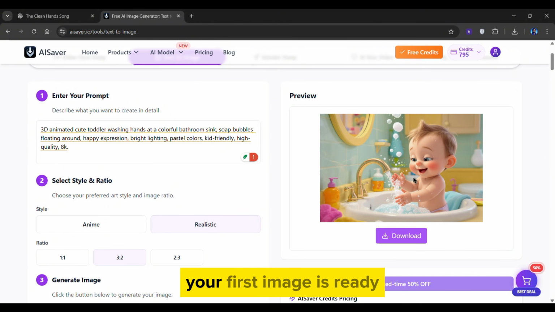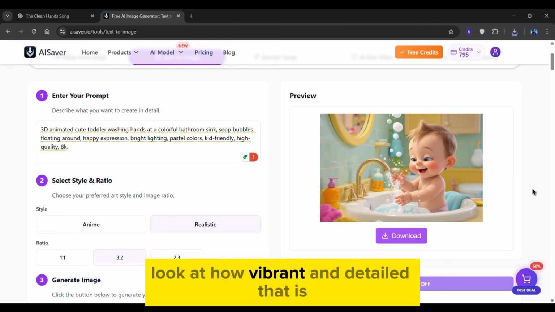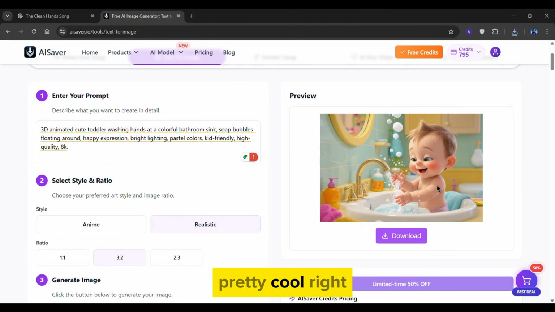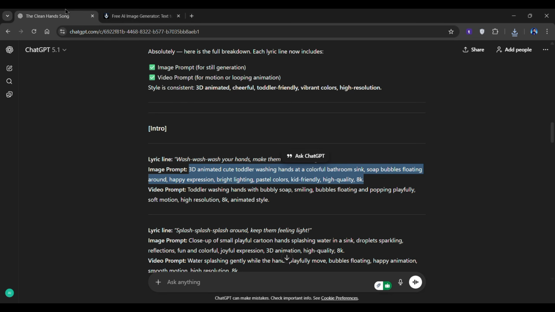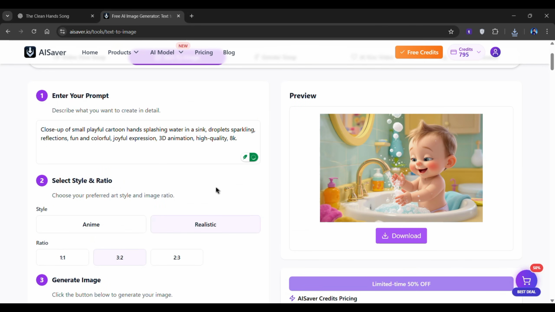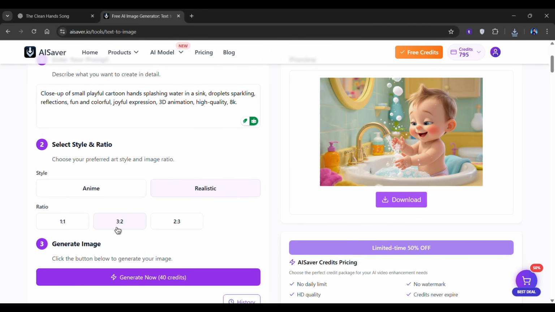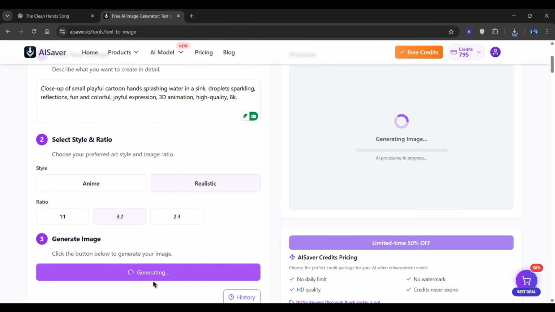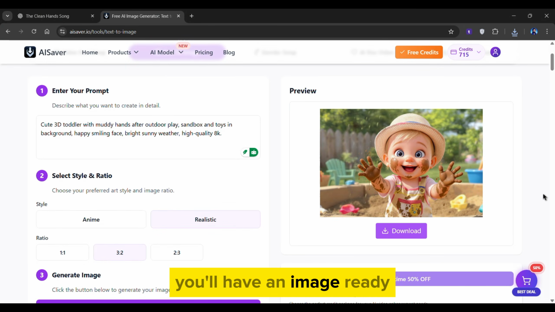And there you have it. Your first image is ready. Look at how vibrant and detailed that is. Pretty cool, right? Now here's what you need to do. Head back to ChatGPT. Copy and paste the next image prompt. Make sure the style is realistic and the ratio is 3:2. Click on the Generate button, and within seconds you'll have an image ready.